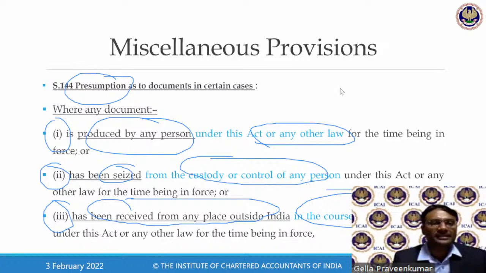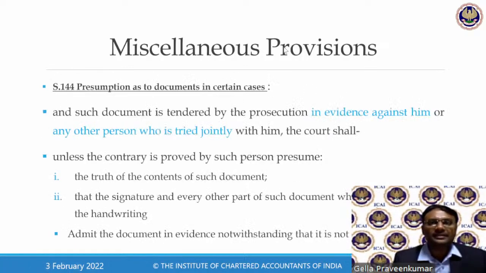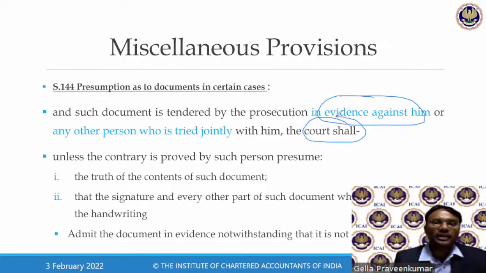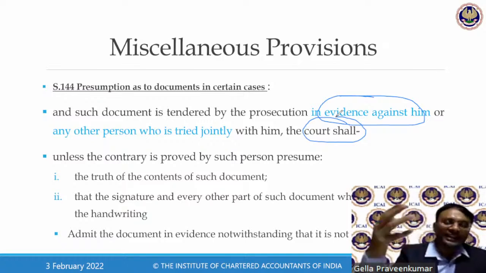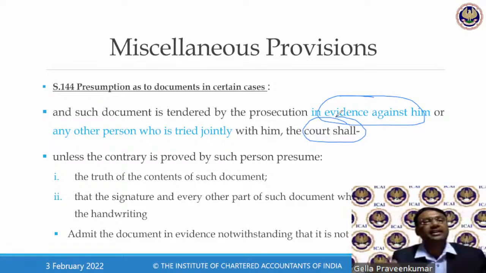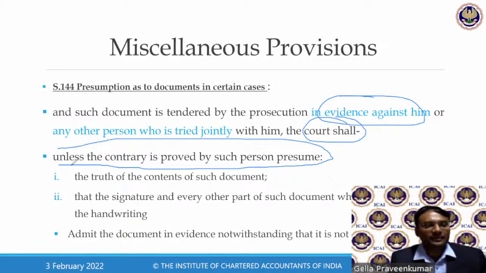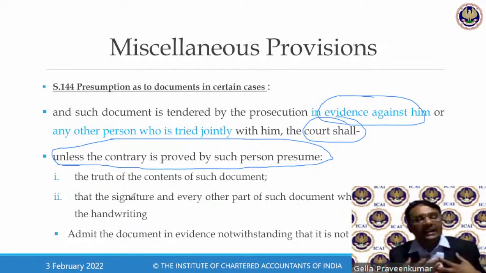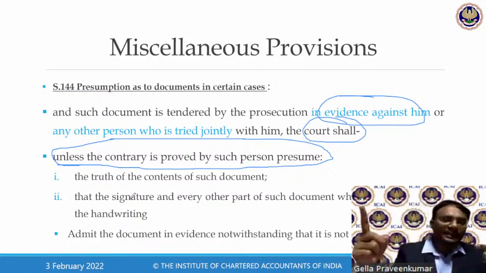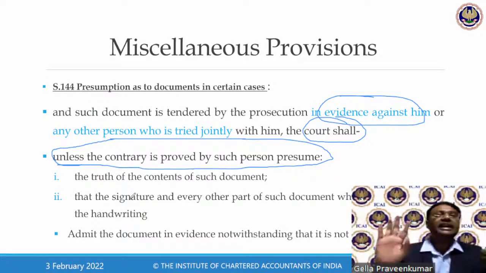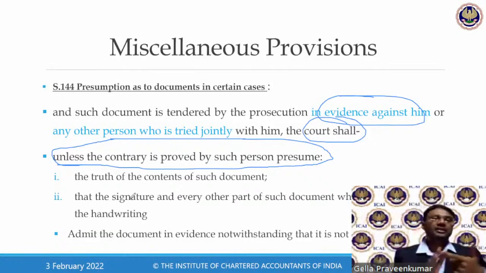So these documents will be called as evidence, and shall be used in a court for testing or putting into trial tax evasion related cases. Unless the contrary is proved by such person, that means until and unless I, being the CFO, counter that particular statement given by the accountant, it cannot withstand the test of law.